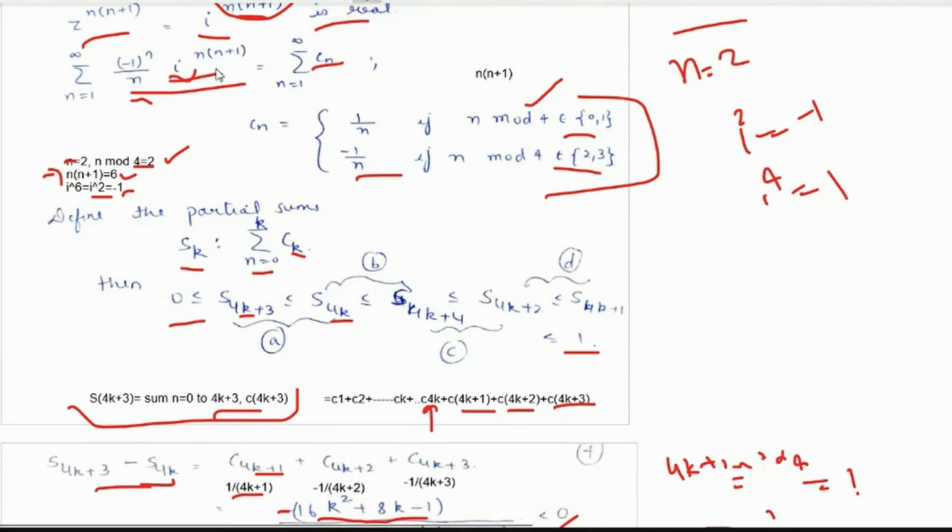Okay. If n is equal to 1, right? Then in the case of n equals 1, the series would be minus 1 upon 1 as it is. Taking n equals 1, right? So iota to the power 1 into 1 plus 1, so iota power 2, right? So therefore this would be equal to minus 1. Iota square is minus 1. Yes ma'am, got it. Okay.